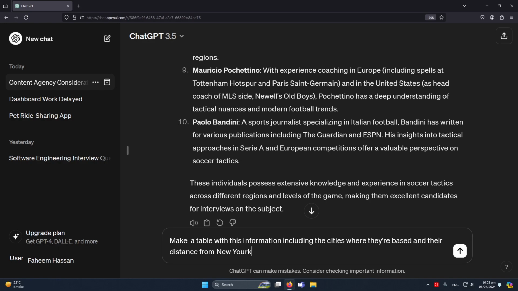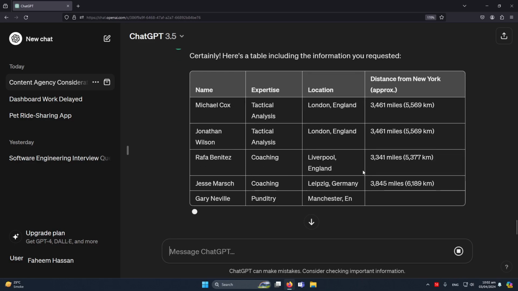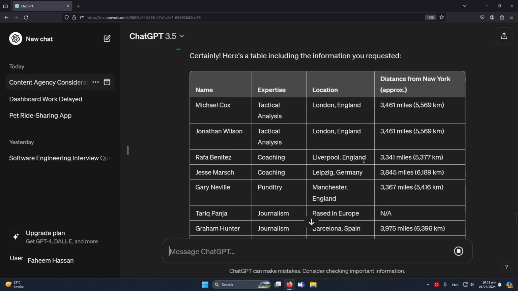So I also want to get the distance from New York so I can strategize how far each person is from my house. Let me press enter, and because I typed make a table with this information, let's see what it is going to reply.